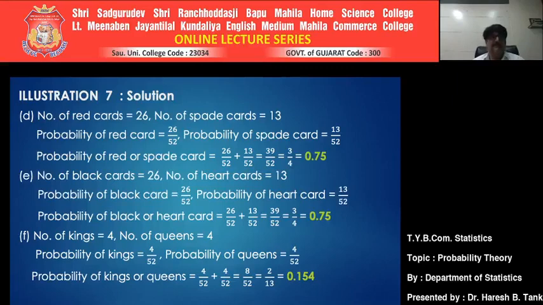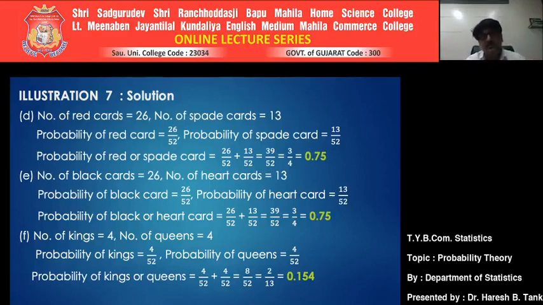Next example: our intention is to get the probability of a king or queen. How many kings are there? There are 4. How many queens are there in a set of 52 cards? There are 4. If you get the individual probability, it comes to 4 by 52, and the probability of queens again is 4 by 52, right?